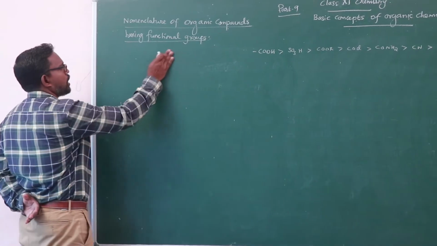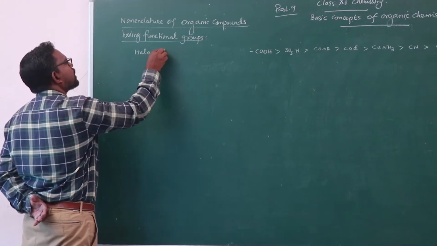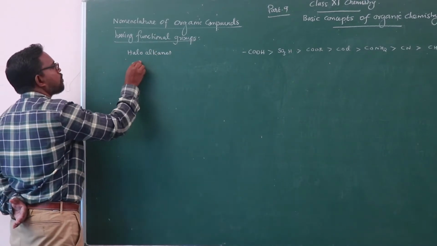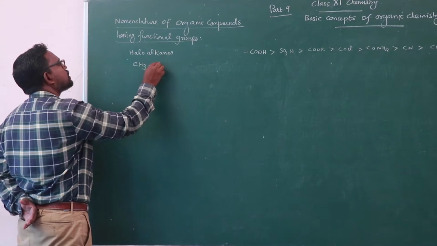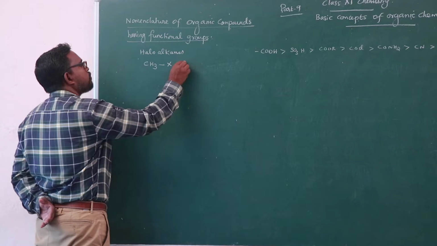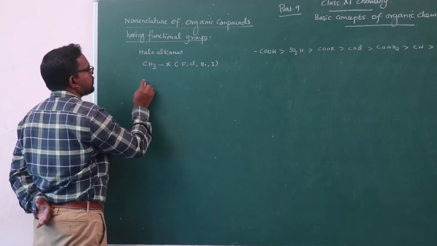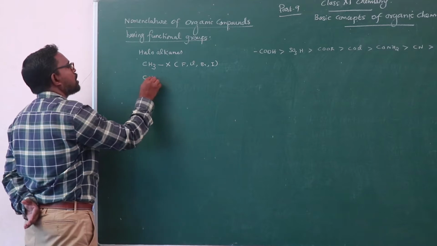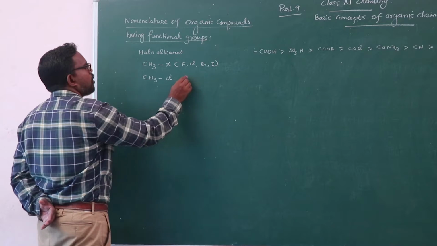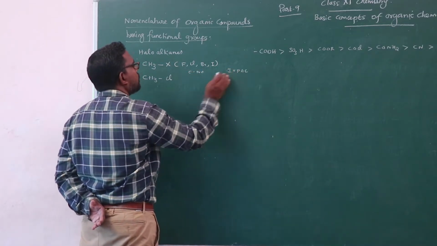First of all, I would like to explain haloalkanes. From alkyl halide, CH3X, X may be fluorine, chlorine, bromine and iodine. So I substitute chlorine in the place of X. What is the common name and IUPAC name of the compound?